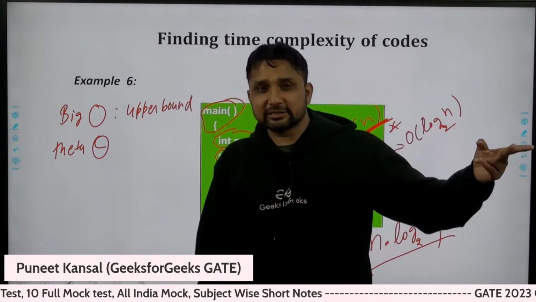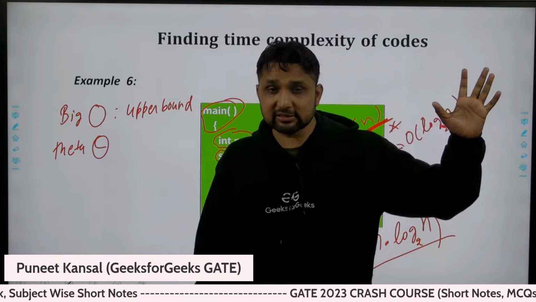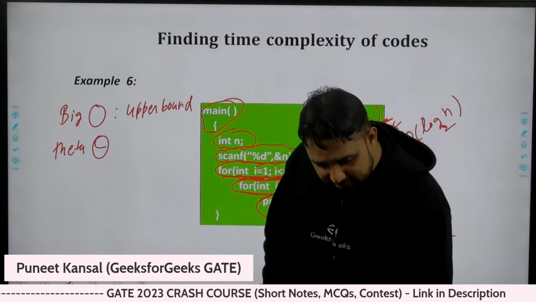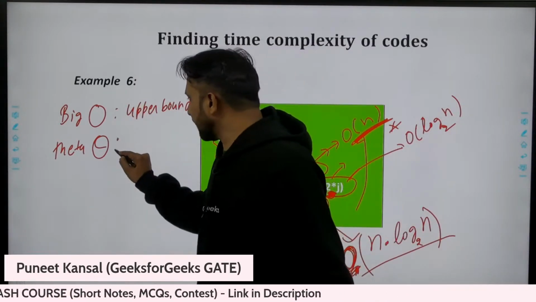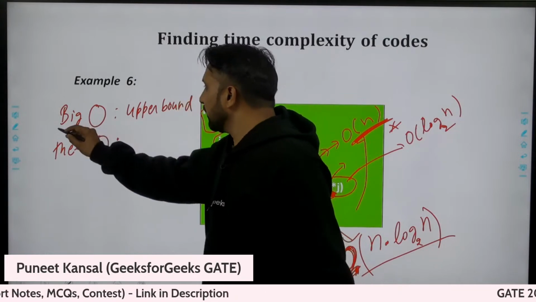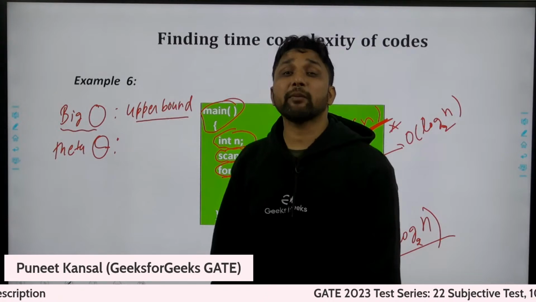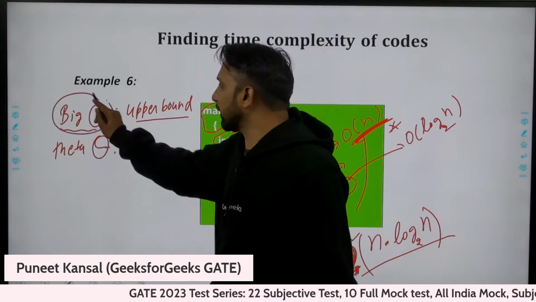In the second lecture of algorithm, we will cover the asymptotic notations, and we will cover lots of GATE questions also from asymptotic notations. There we will cover all these asymptotic notations. Right now I'm giving you just a brief idea. Big O notation tells us about the upper bound, the maximum time taken by an algorithm.